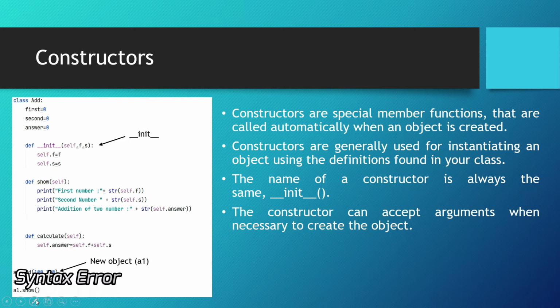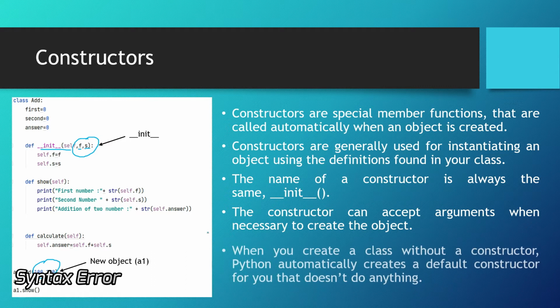You can see here two values have been passed, that is 100 and 200. That is because in the add class, here is an init constructor which is asking for two parameters, that is f and s. These can be any parameters, you can write any name over here. We just need to pass values while we create an object.